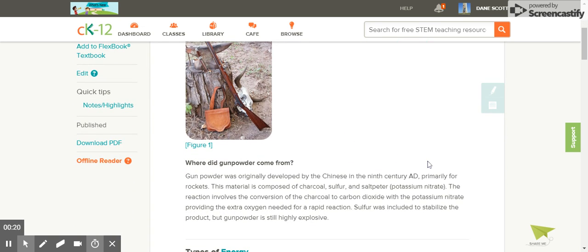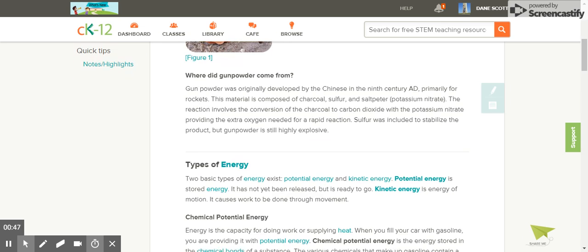Where did gunpowder come from? Gunpowder was originally developed by the Chinese in the 9th century AD, primarily for rockets. This material is composed of charcoal, sulfur, and saltpeter, potassium nitrate. The reaction involves the conversion of the charcoal to carbon dioxide with the potassium nitrate providing the extra oxygen needed for a rapid reaction. Sulfur was included to stabilize the product, but gunpowder is still highly explosive.